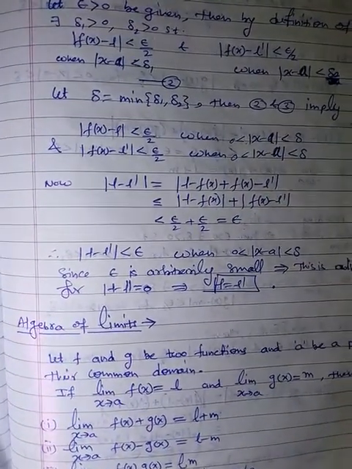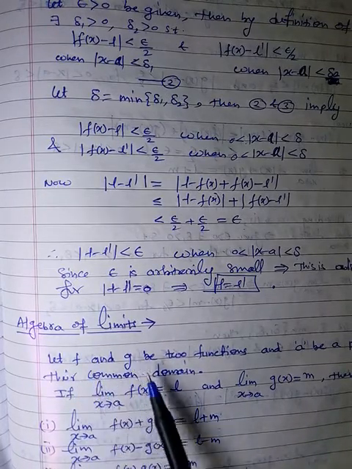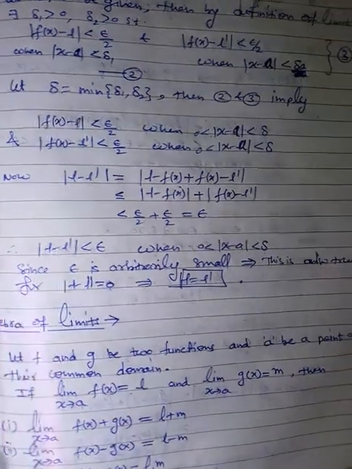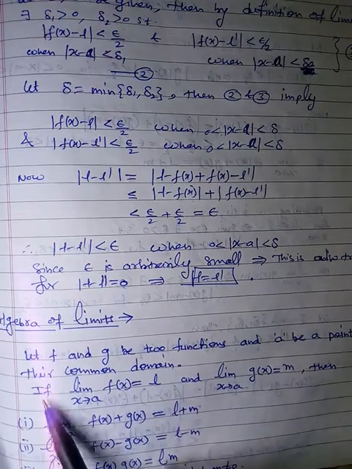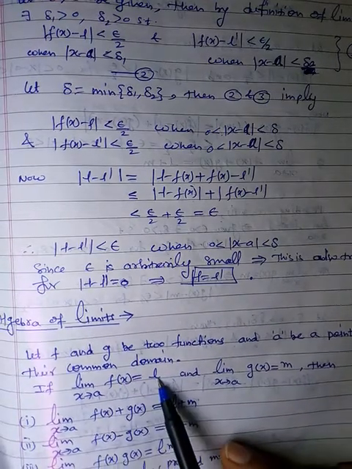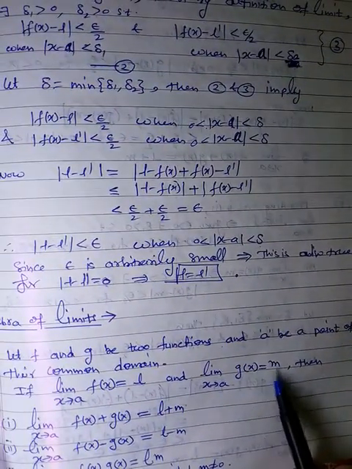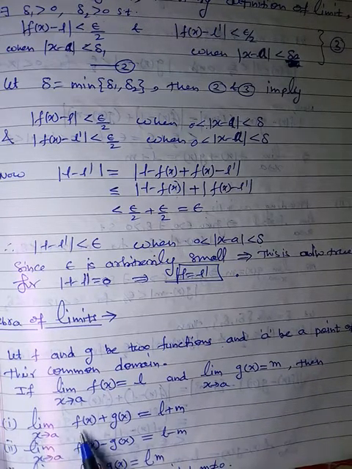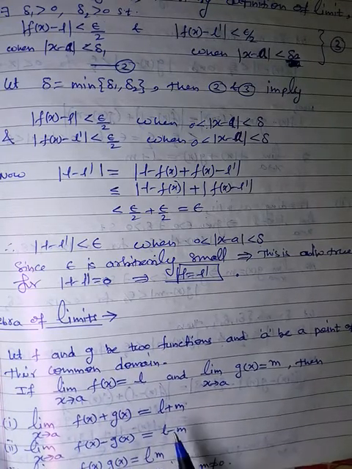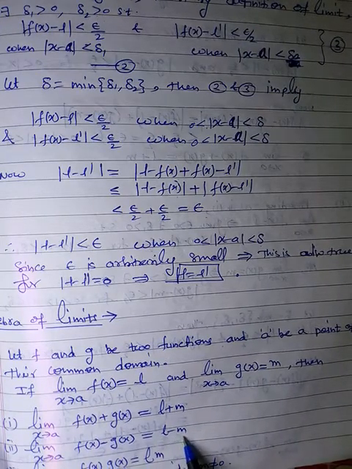Now the algebra of limits. Suppose f and g are two functions, and a is a point of their common domain. So if limit x tending to a of f of x is equal to L and limit x tending to a of g of x is equal to m, then the limit x tending to a of the sum of these two functions, f of x plus g of x, is equal to L plus m. Similarly, the limit x tending to a of f of x minus g of x is nothing but L minus m.